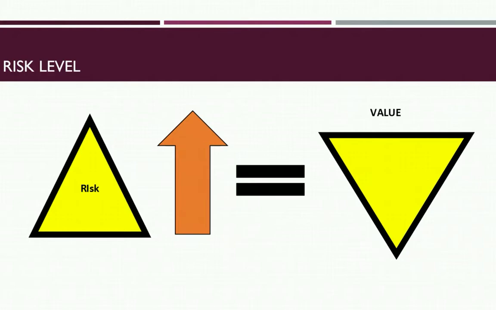The last thing we have to understand is the risk. When the risk goes up, the value usually goes down. So when the risk goes down, the value will increase.